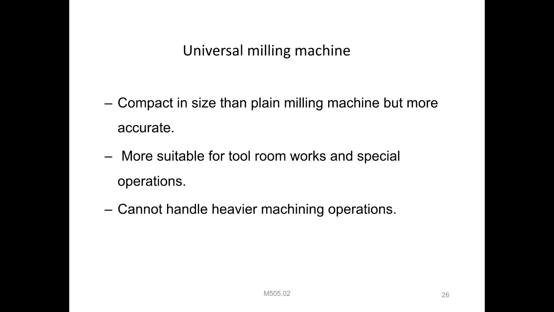Tool reconditioning: what is tool reconditioning? Tools already used need resharpening, so for the resharpening of tools we use the universal machining process, right? It is compact in size compared to the plain milling machine, but we can get more accuracy with the help of the milling machine, more suitable for tool room work, special operations like small operations. Next, it cannot handle heavier machining operations, because it is used for tool room type operations, right?